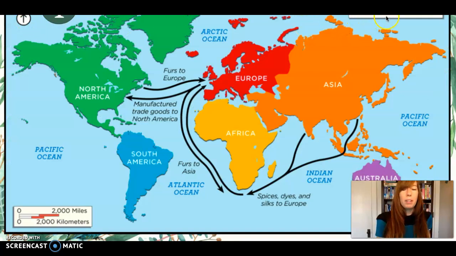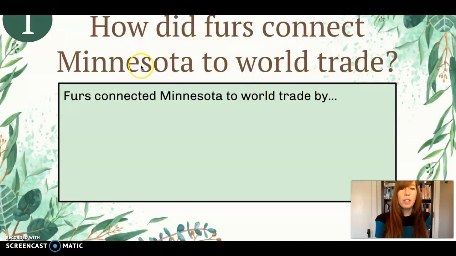This map shows the direction of trade between North America, South America, Europe, Africa, Asia, and Australia. Furs went to Europe, and manufactured trade goods to North America. Furs went to Asia, and spices, dyes, and silks to Europe. How did furs connect Minnesota to world trade? Furs connected Minnesota to world trade by. Pause and write your answer.